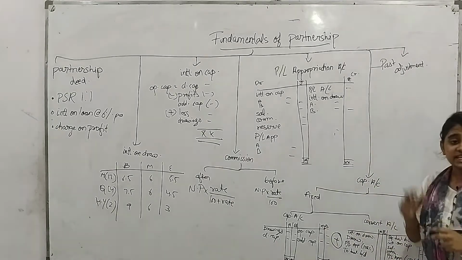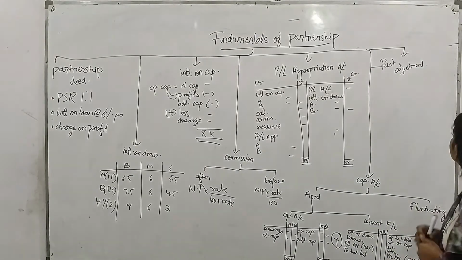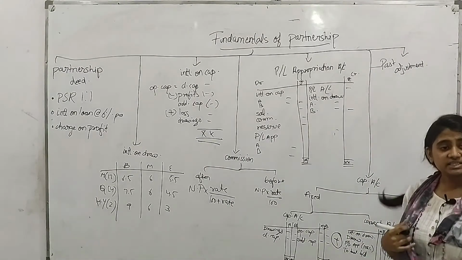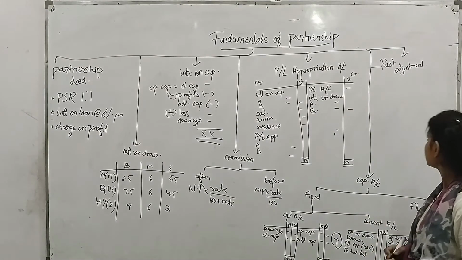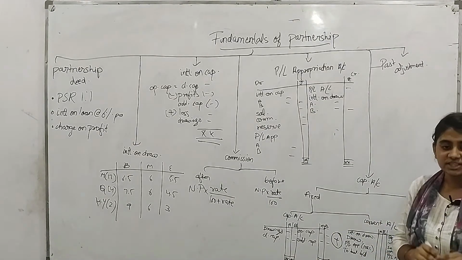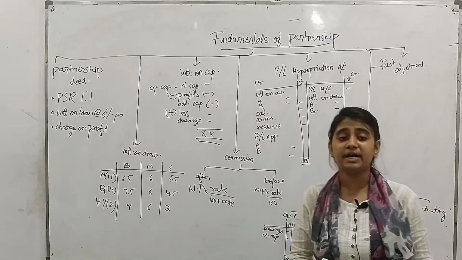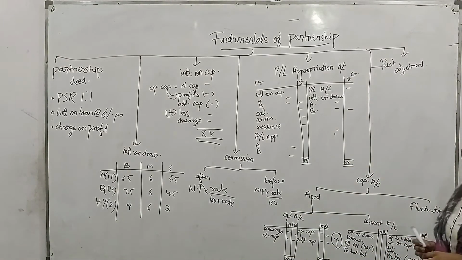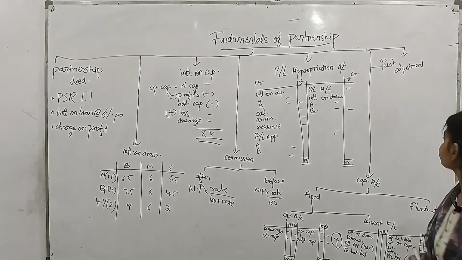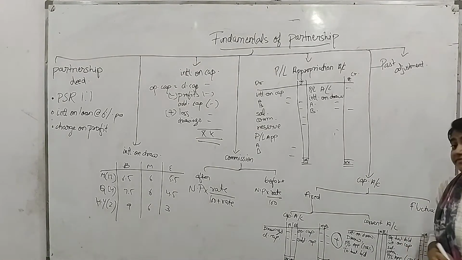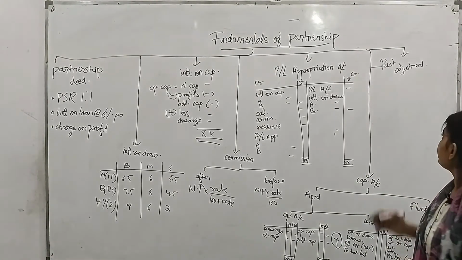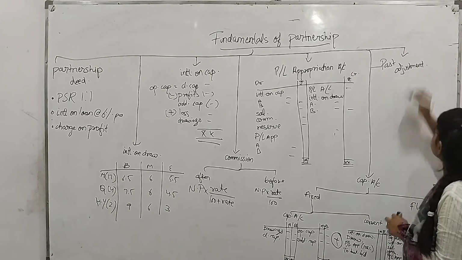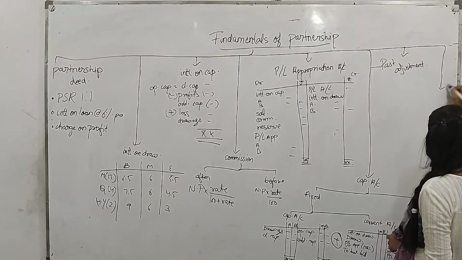So, past adjustment are the statements which are given to rectify errors and omissions which have been made in past. Like we have to give interest on capital at the rate 6%, but by mistakenly we give it at the rate 12%. So to rectify these types of errors, we make past adjustments. Now the last topic is